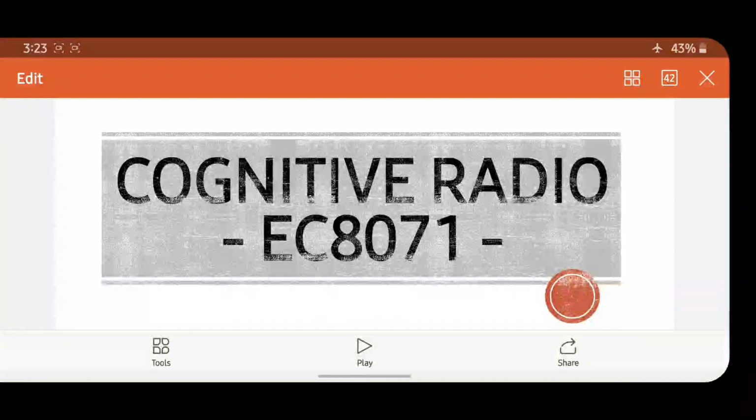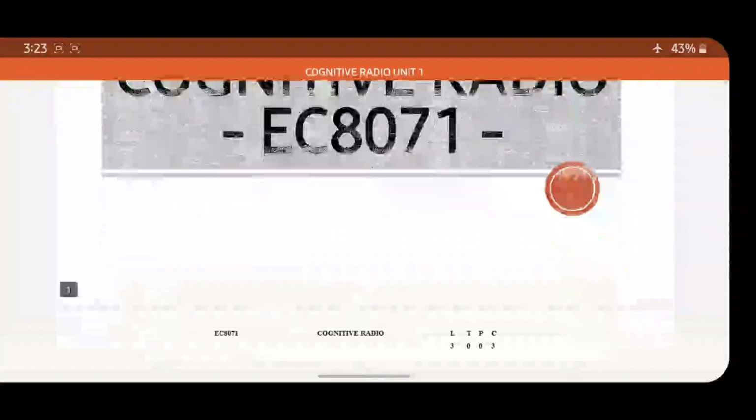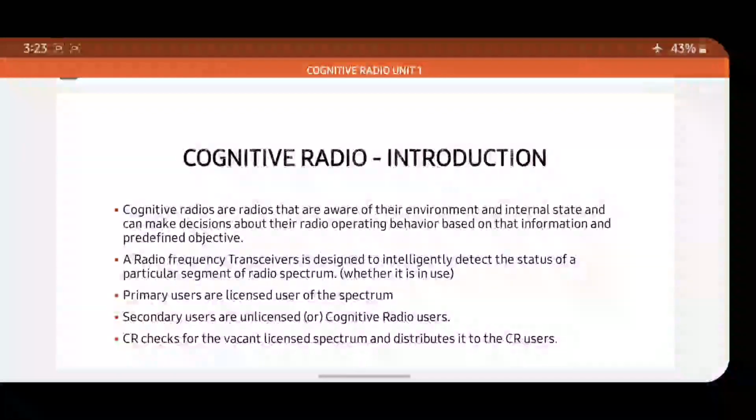In this semester, you are going to study a subject called cognitive radio. Before going into the subject, first you should know why we are studying this subject and where this cognitive radio is used, why it is used. These are the questions that will come to our mind when we study a subject. So first let me explain about that.